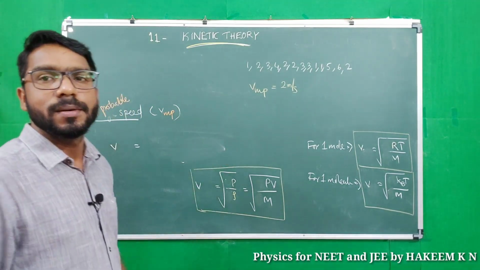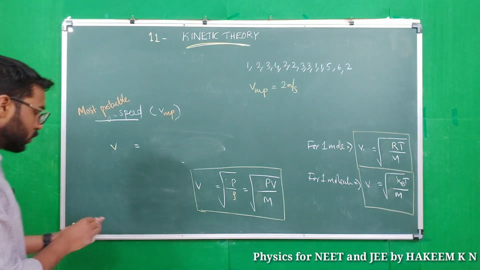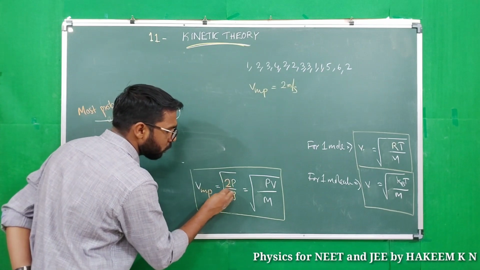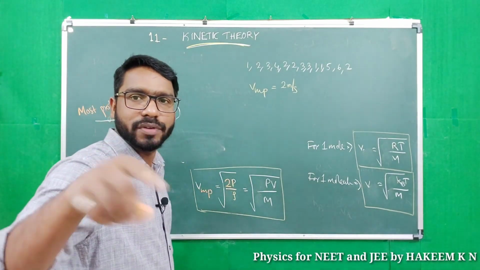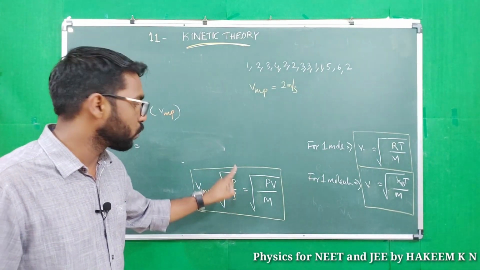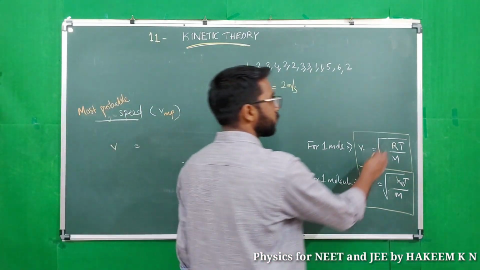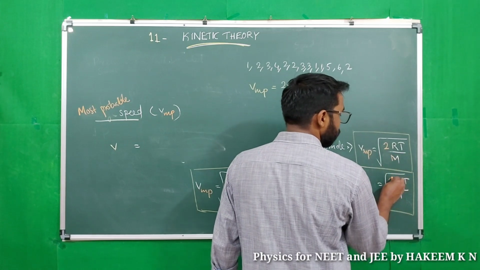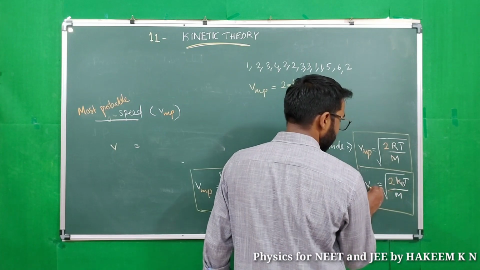That is the most probable speed, and it is found using the equation VMP equal to root of 2P by rho. Instead of 3 or 8 by pi, we will use root 2. Root of 2P by rho, or root of 2PV by m, root of 2RT by m, or root of 2kBT by m.